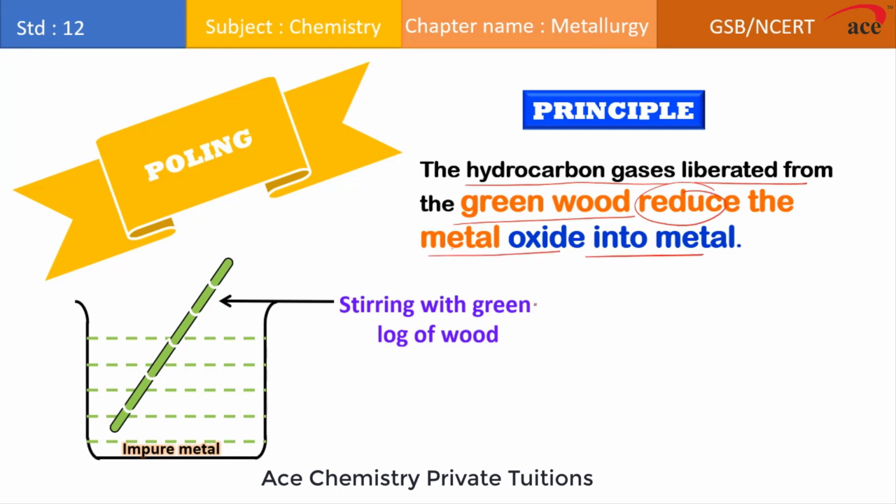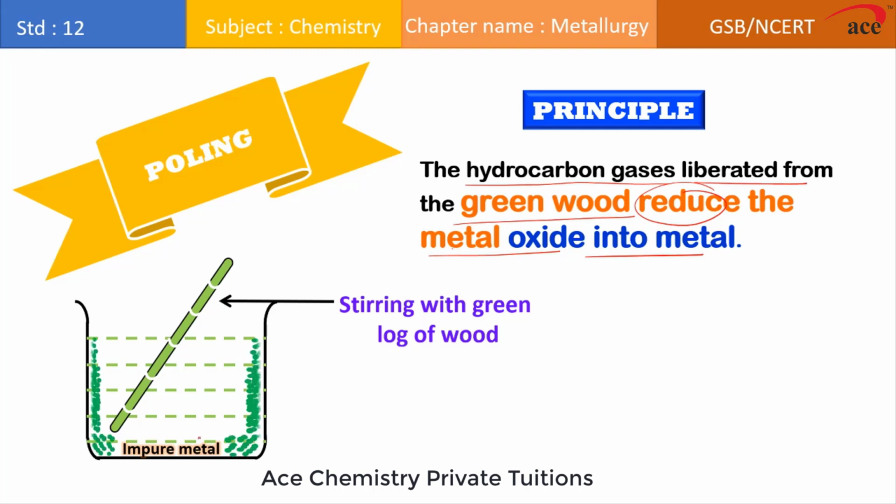It's very important. This hydrocarbon material forms volatile gases, and the volatile gases help in reducing metal oxide into the metal, and this is how we are able to convert this impure metal to pure metal.